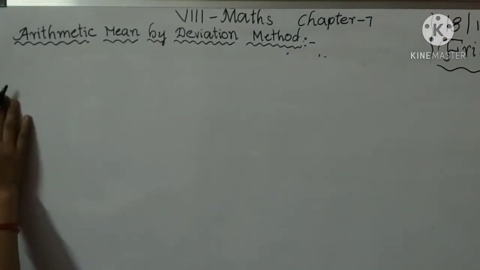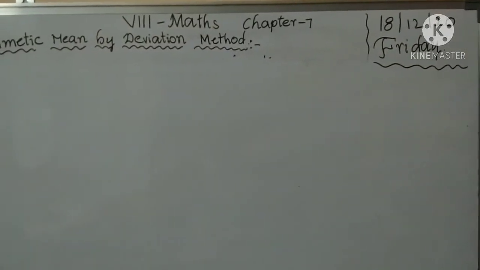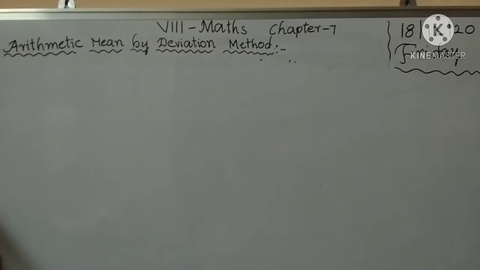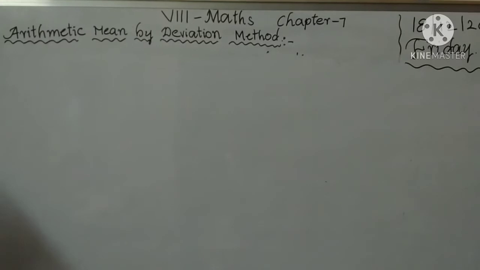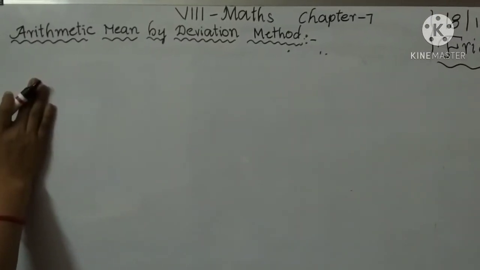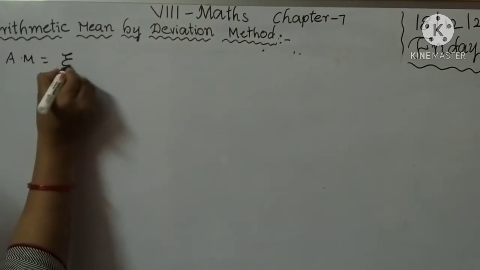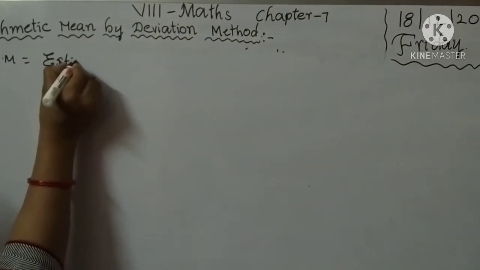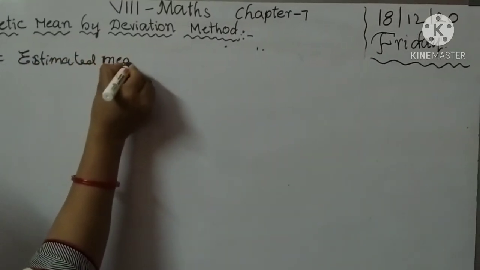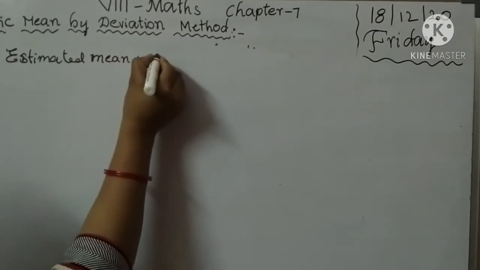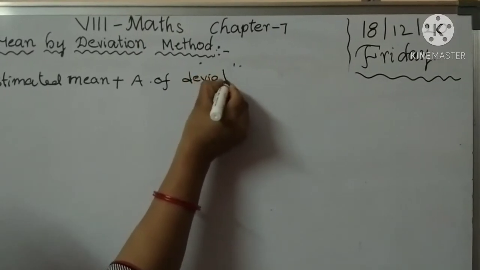Children, listen carefully. It is the next concept, arithmetic mean by deviation method. In the previous class, we learned only how to find the arithmetic mean. In the case of arithmetic mean by deviation method, one formula is there: arithmetic mean equals estimated mean plus average of deviations.